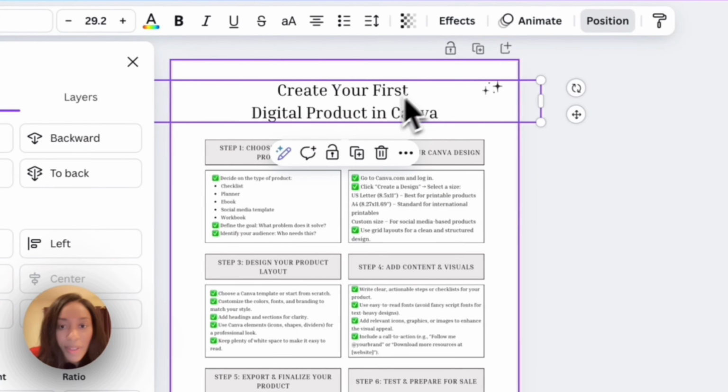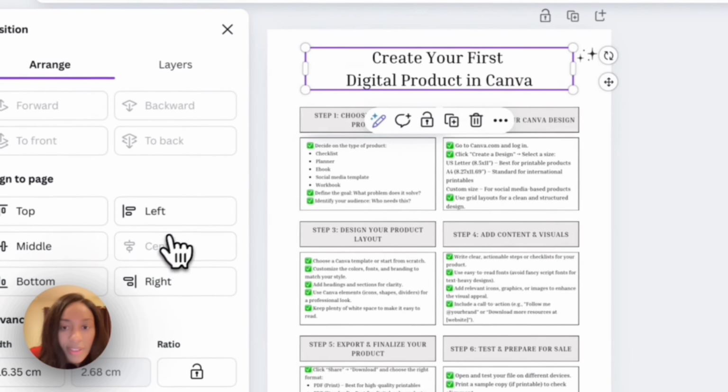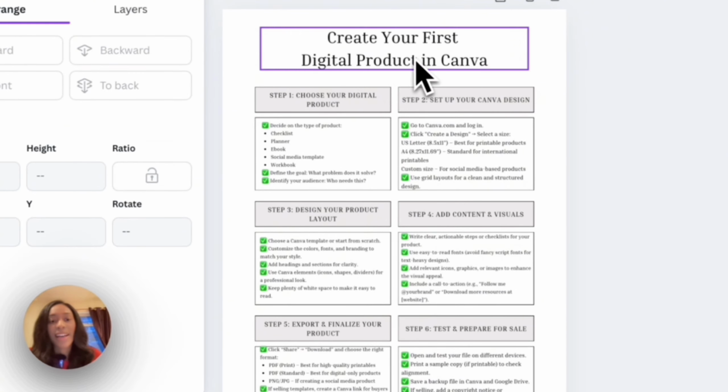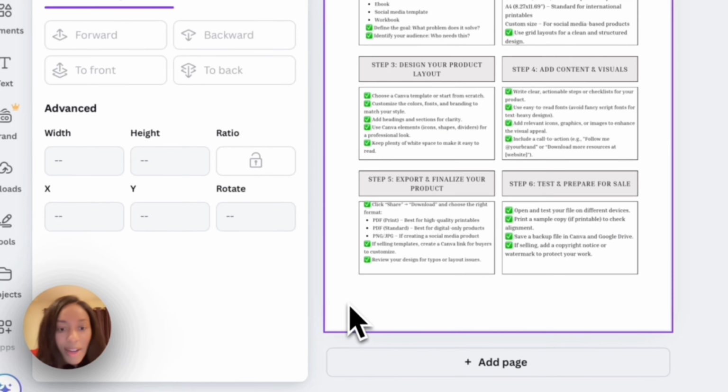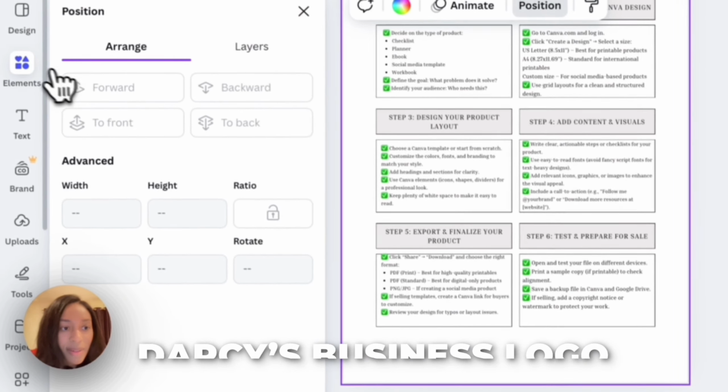We can move it up a little bit. I am going to make this smaller, center align it. Then I'll get rid of these diamonds. And I will add a Darcy's Business logo at the bottom.